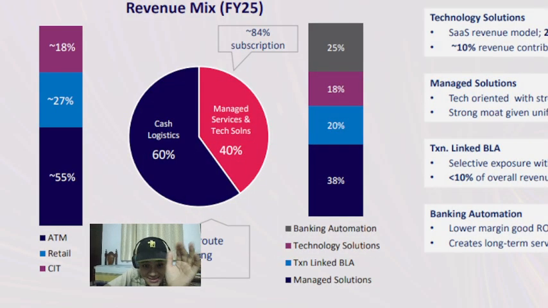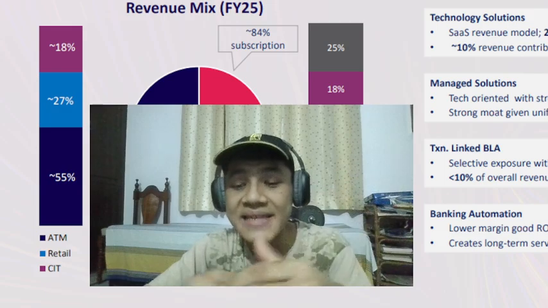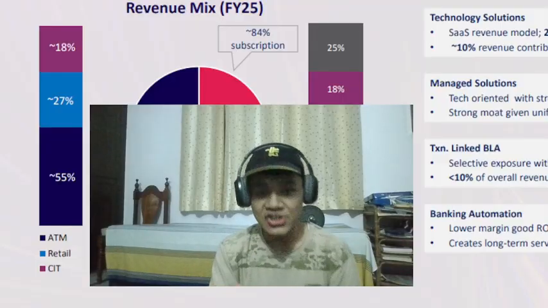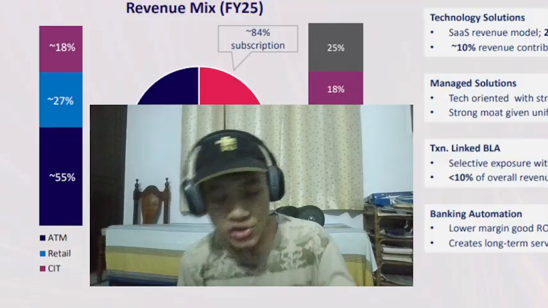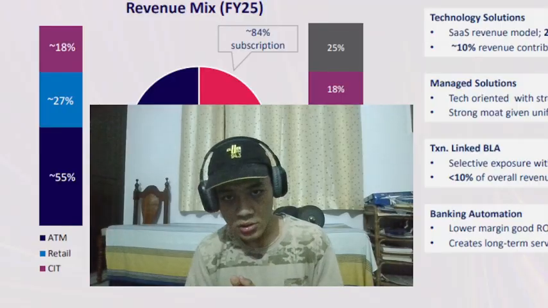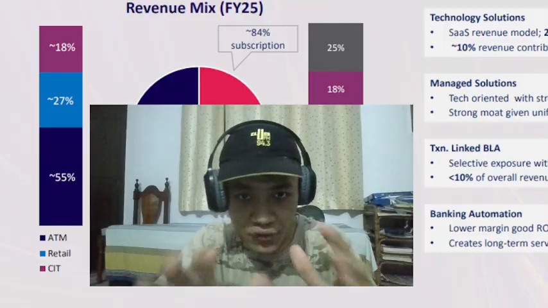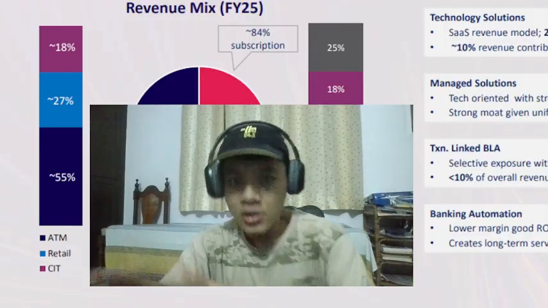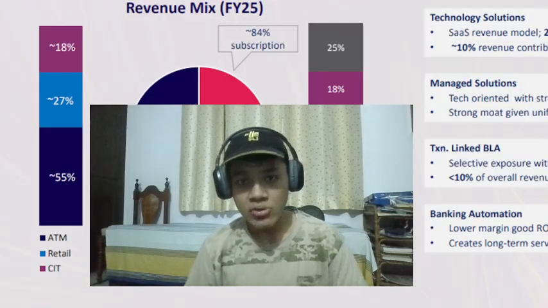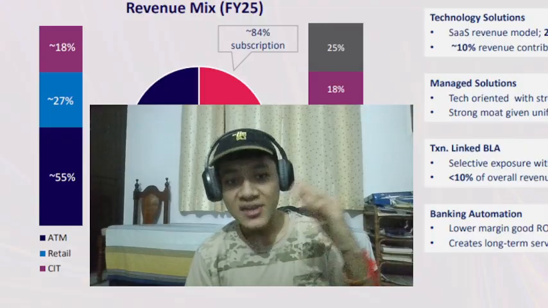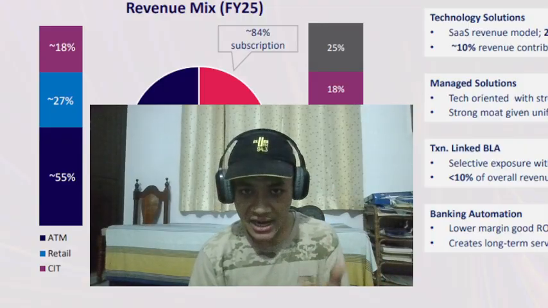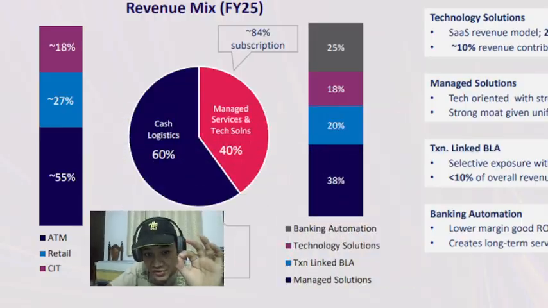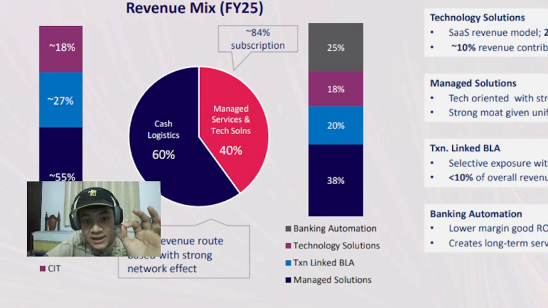Okay. Last is CIT. CIT is basically cash in transit. In transit, again, this is also transporting cash, but like transporting cash from one bank branch to another. So basically transporting cash for clients other than for ATMs or retail. We're not talking about retail, we're not talking about ATM replenishment, just clients for whom it transports cash, but they are not included in retail or ATM. Fine. That is the cash logistics business, 60% of revenue.